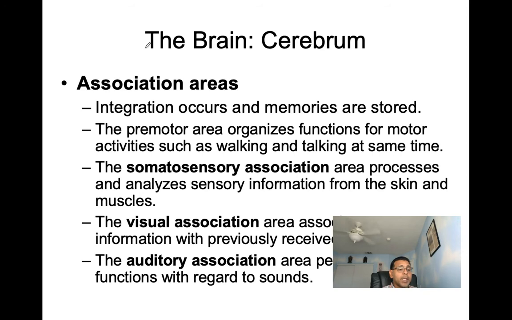Next one, we have our association areas. Now, when we talk about the association areas here, they're going to be involved with integration. So here's where integration occurs and where memories are stored. The premotor area organizes functions for motor activities, such as walking and talking at the same time. The somatosensory association area processes and analyzes sensory information from the skin and muscles. Our visual association area is the area that associates new information with previously received information. The auditory association area performs the same functions with regard to sounds.